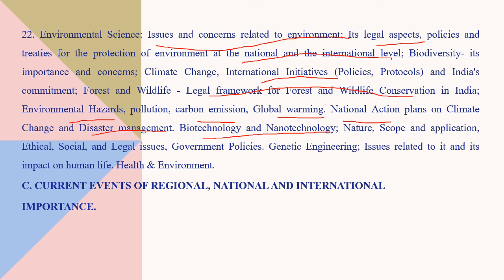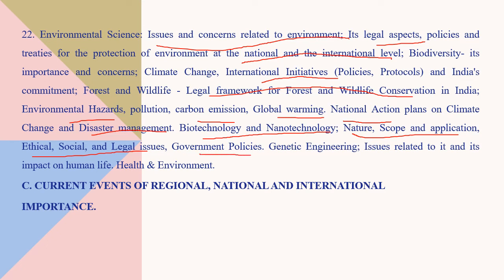Biotechnology and Nanotechnology. These are all very much burning topics. So what are its applications? Ethical and social legal issues. We know with the growth of technology, there are some issues regarding ethical and social and legal issues, and cyber crimes are happening, and social issues such as with the usage of many machines, with the smart work, there is a growth of unemployment in the country, also worldwide.